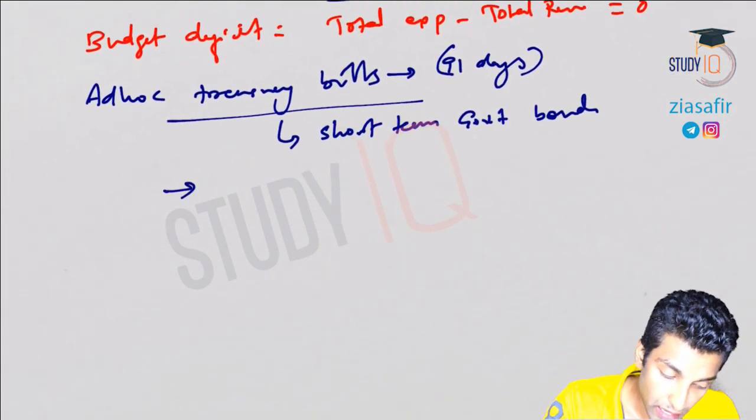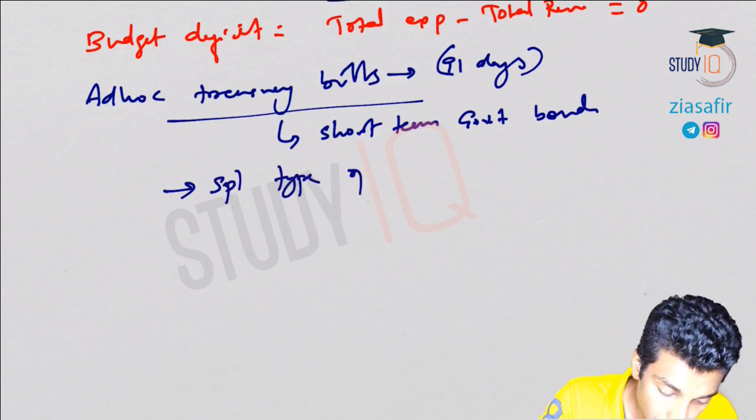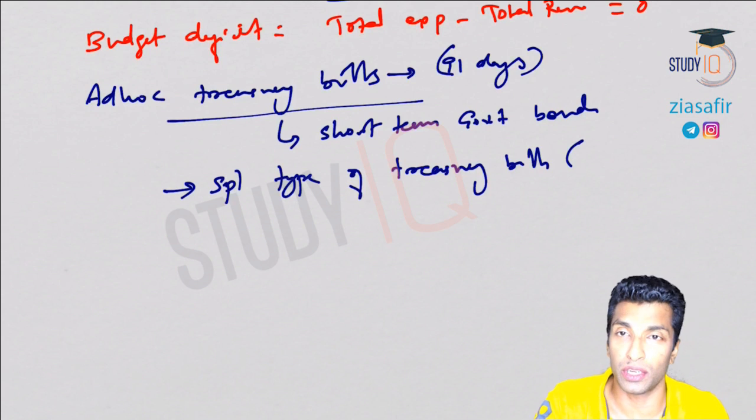So let me write down what ad hoc treasury bills are. These are a special type of treasury bills with a short term, that is 91 days.